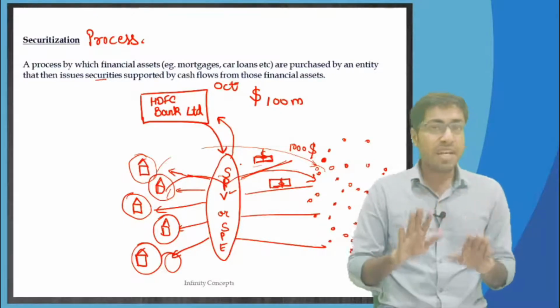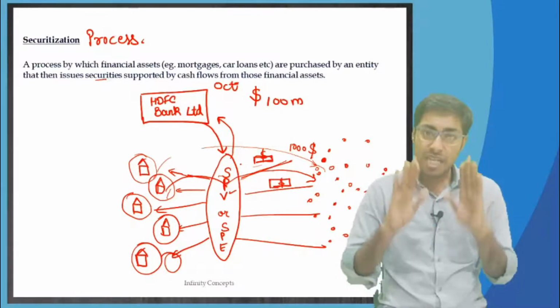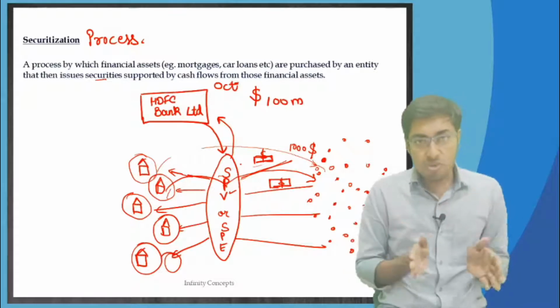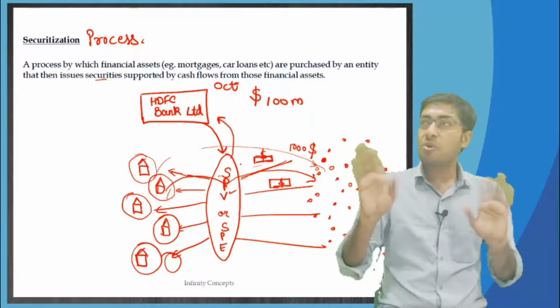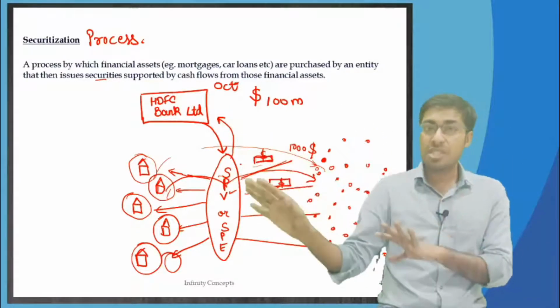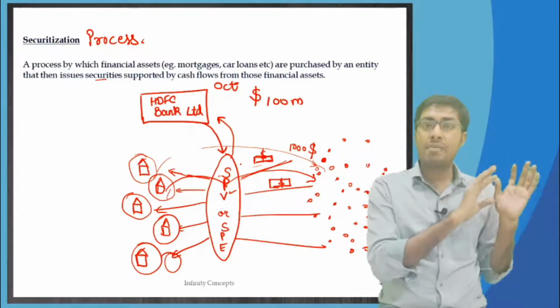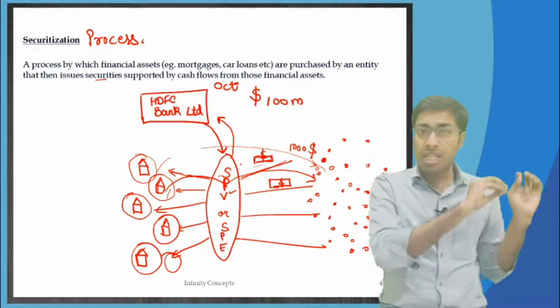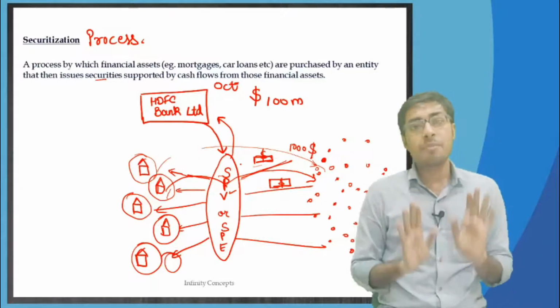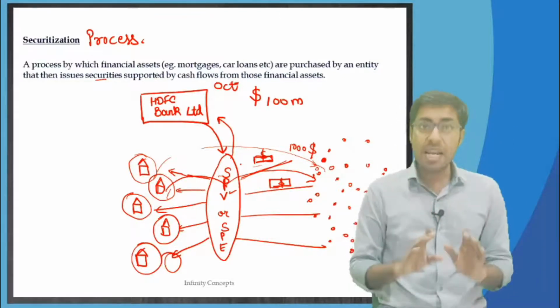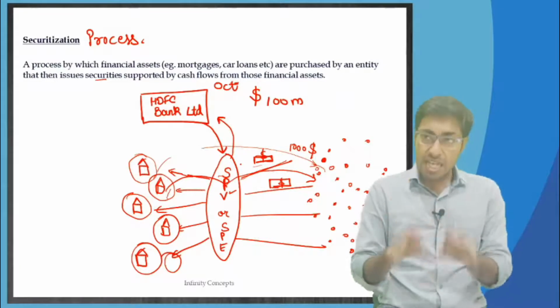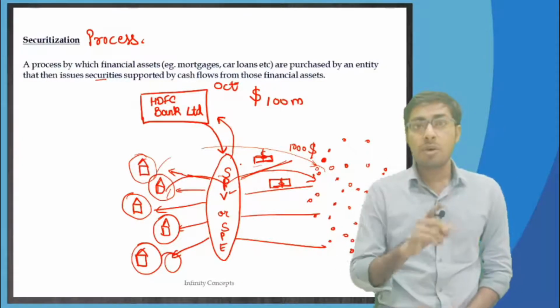That special purpose vehicle is only a special purpose entity made in the books of accounts. You are not going to find any building or property outside. It is just made in the books of accounts. So HDFC Bank Limited just transferred all the assets in the name of the special purpose vehicle. Now it is seen as if that special purpose vehicle has given out loans to the home loan borrowers.